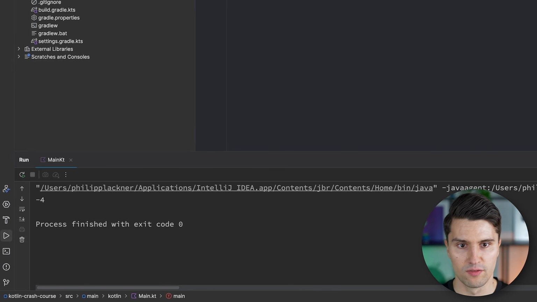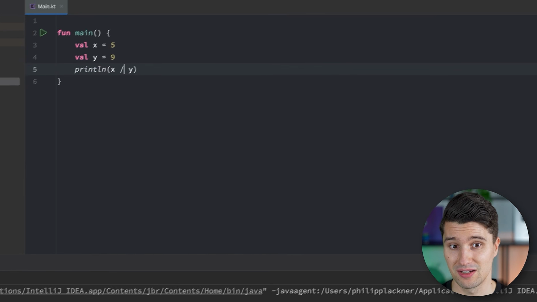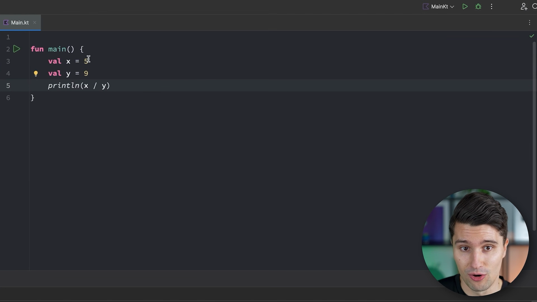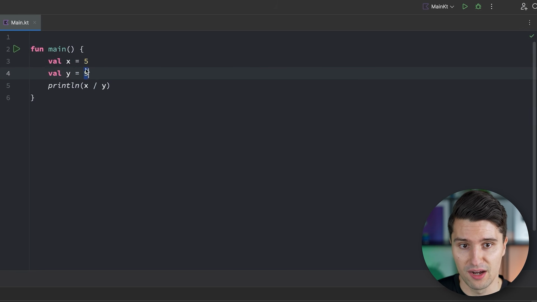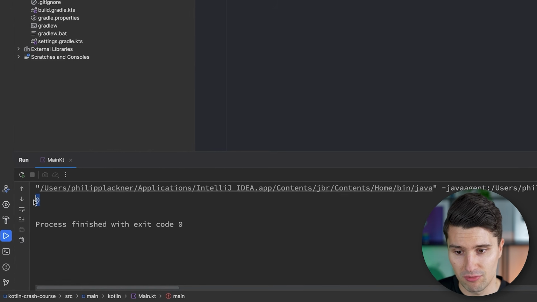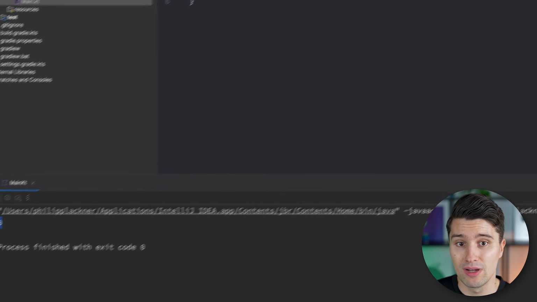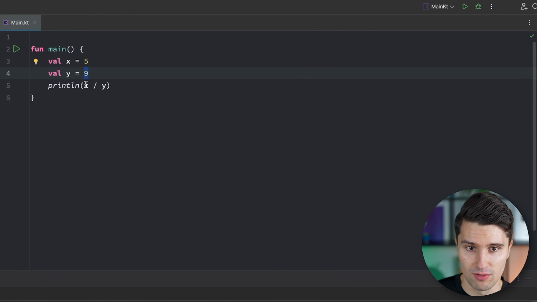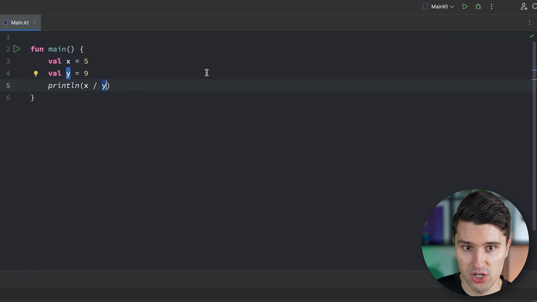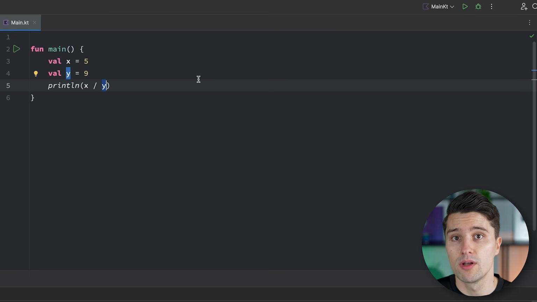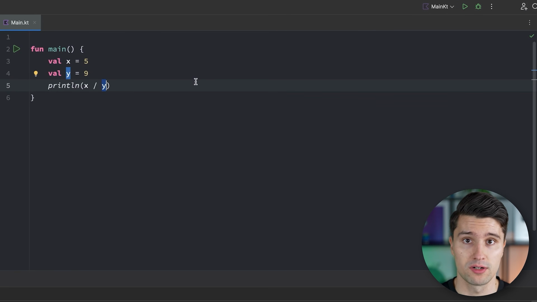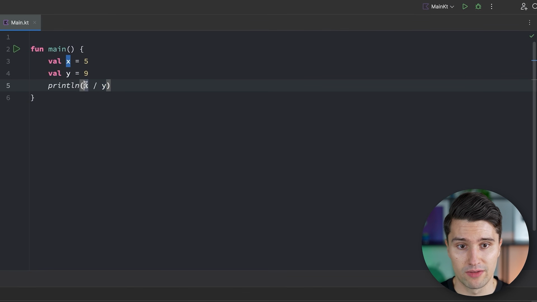We can divide numbers. That's now interesting because if we divide whole numbers, we have 2 integers, and we divide 5 by 9, well, then that's definitely not 0, but if we only allow integers, then a division of an integer by an integer also must result in a whole number again. That's at least the rules that Kotlin defines, and lots of other programming languages as well. So for integer divisions, where we divide integer by integer, the result will always be rounded down.